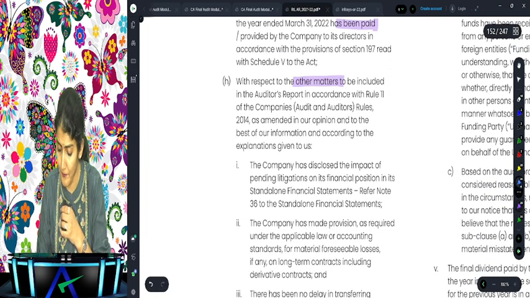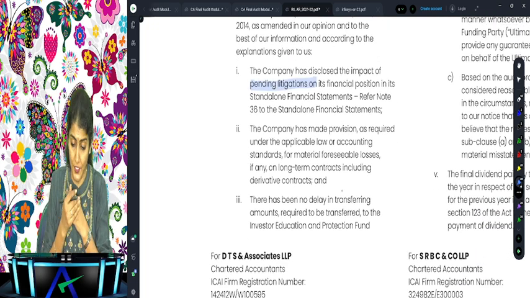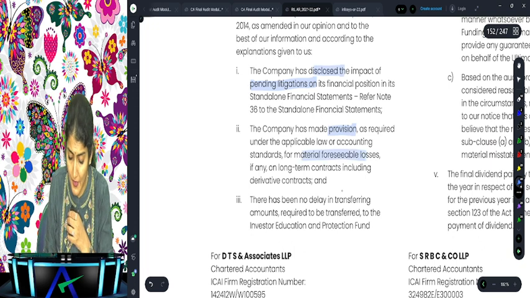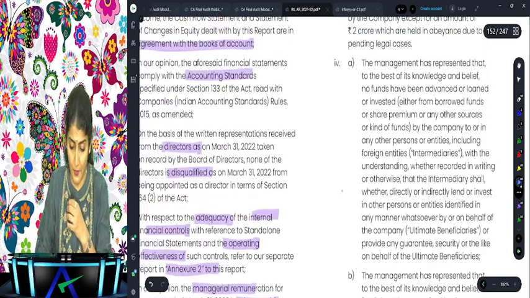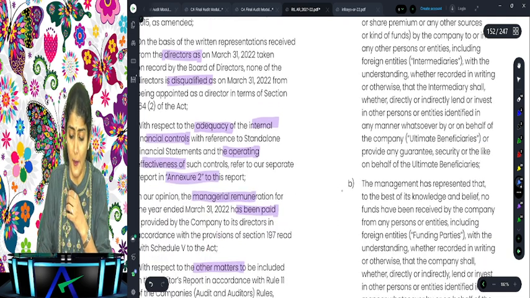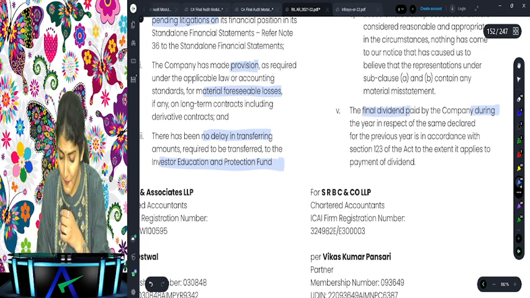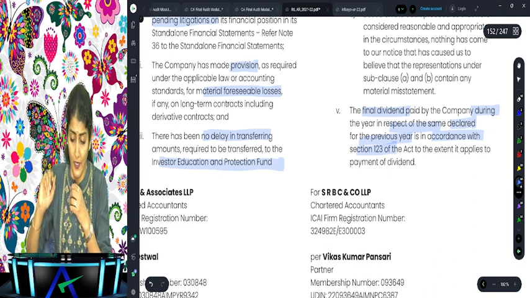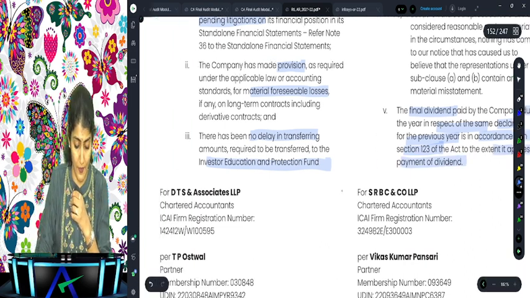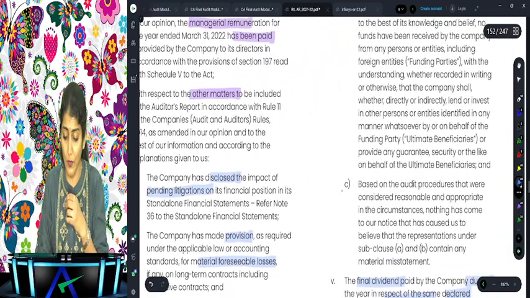Are you all with me? Right, such other matters. What does it say? The company has disclosed the impact of the pending litigation. The company has made a provision for the material foreseeable losses. There is no delay in transferring amount to the Investor Education and Protection Fund by the company, except for 2 crore which is kept in abeyance due to the pending legal cases, right? Then it says the final dividend paid by the company in respect of the same declared for the previous year is in accordance with section 123, to the extent it applies to the payment of the dividend. So this year that point was not made applicable in this 2022 report. That is why you don't see it over there, right?